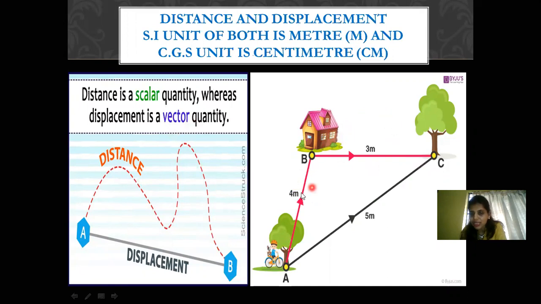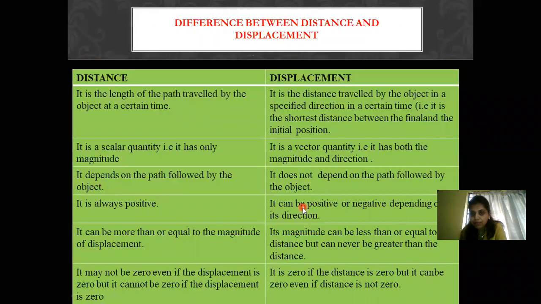So the total distance depends upon the path. But here in displacement, it does not depend on the path followed by the object. So any shortest distance between the two positions, that is going to be the displacement. So it's immaterial which path it is going to follow. The shortest distance is the displacement.